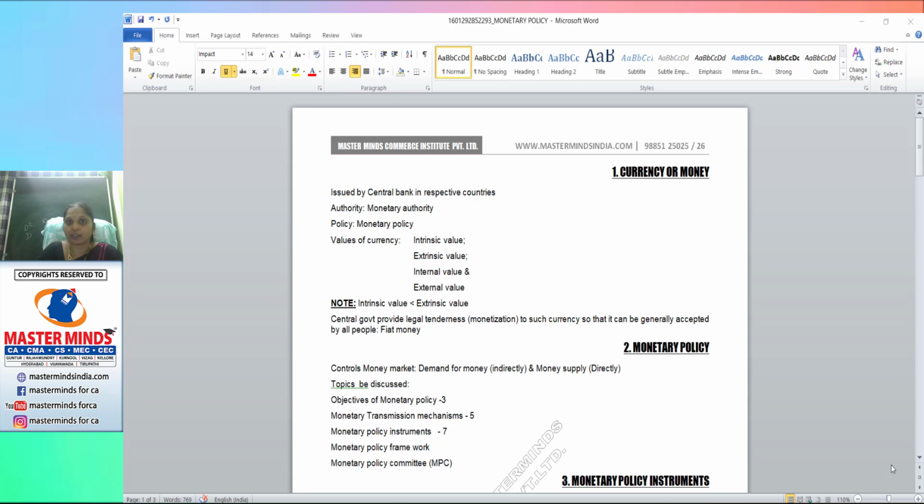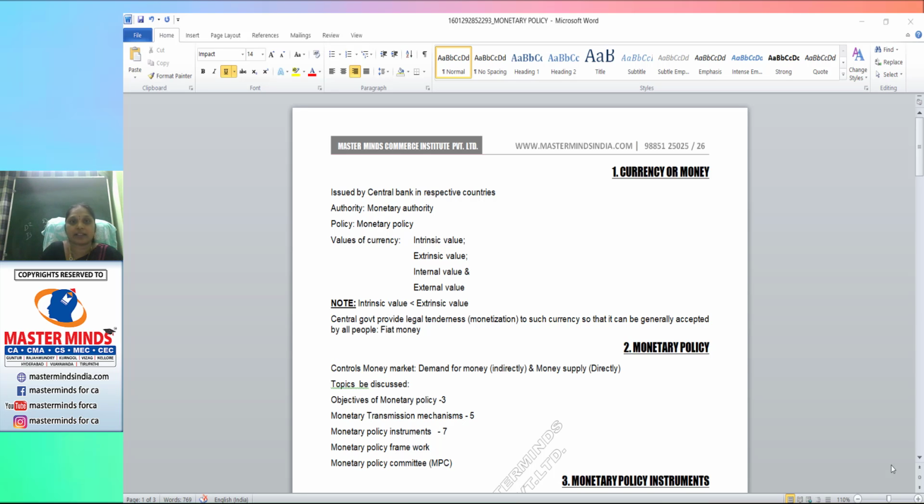Regarding money aspects, any authority lies in the hands of the central bank, and this authority is termed as monetary authority. Based on the issue of money and control of credit, the policy that will be handled by the monetary authority or central bank will be treated as monetary policy. Monetary authority and monetary policy. This is the chapter of monetary policy.